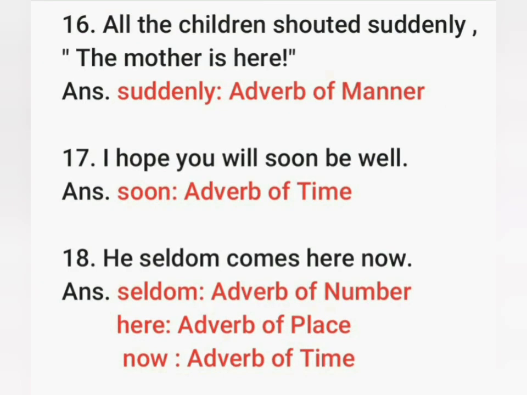Next, number 16. All the children shouted suddenly, the mother is here. Here the word suddenly is an example of adverb of manner. Next, I hope you will soon be well. Here soon is an example of adverb of time. Next, he seldom comes here now. Seldom is an adverb of number. Here is an adverb of place. Now is an adverb of time.